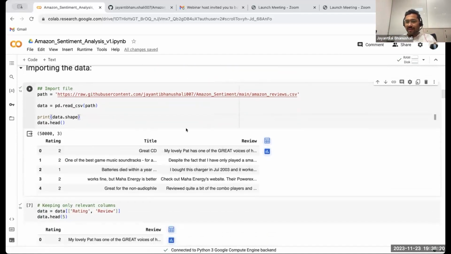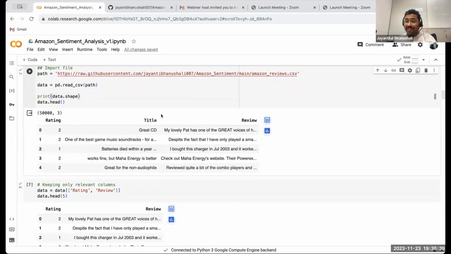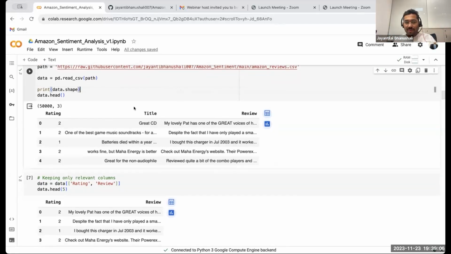This is how the original data looks, right? So you have a rating, right? Here we are only taking ratings of 1 and 2, because the data was too huge. So I've just compressed it and took only 2 ratings. You can assume 1 as negative or low, 2 as high. We have the title of the review, and then we also have the original review. Okay, so the title is just the subject, in very short, and the review is a big whole open text. So this is how the data looks.